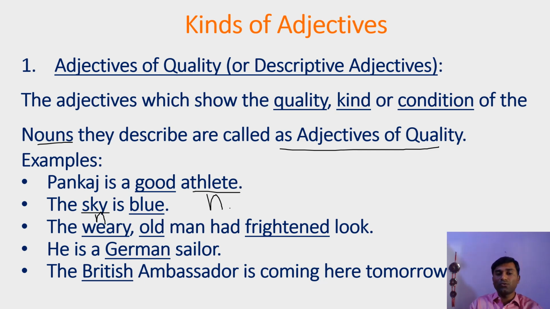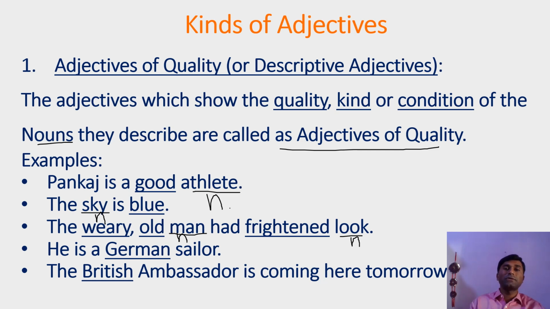In the third sentence, the weary old man had a frightened look. There are 3 adjectives in this sentence: weary, old, and frightened. Weary and old describe the noun man. They tell what kind of man: weary man, old man. Then again, look is the noun. So what kind of look? Frightened look. So here frightened is an adjective.